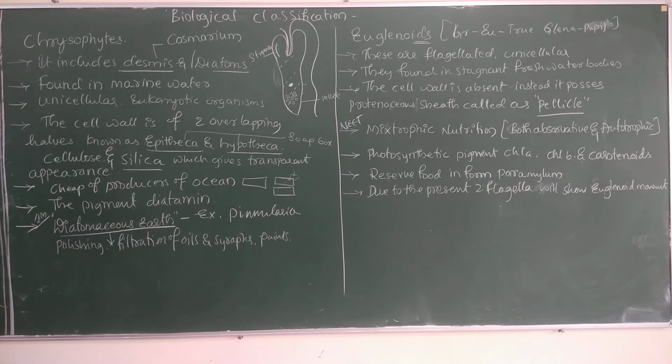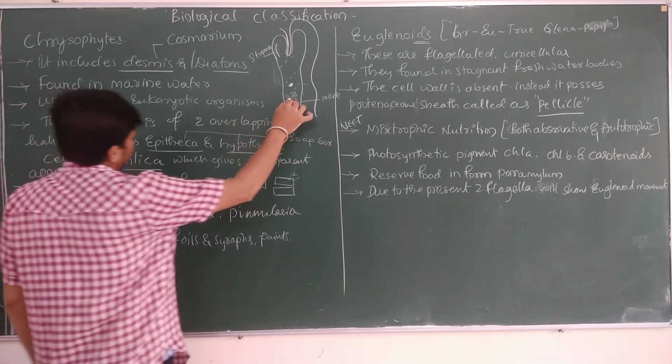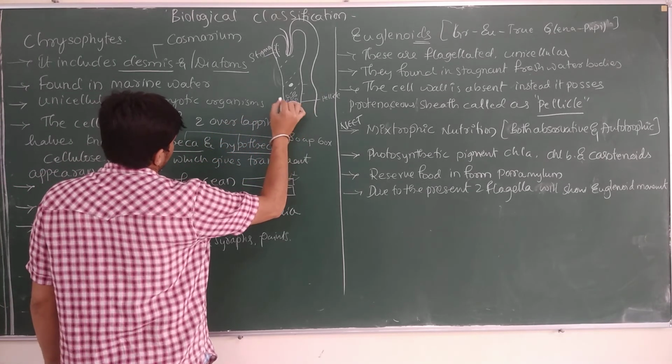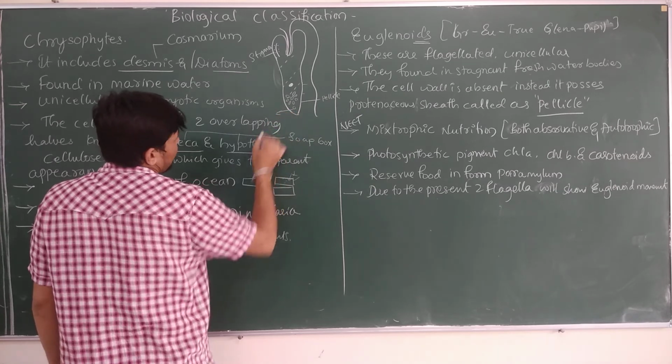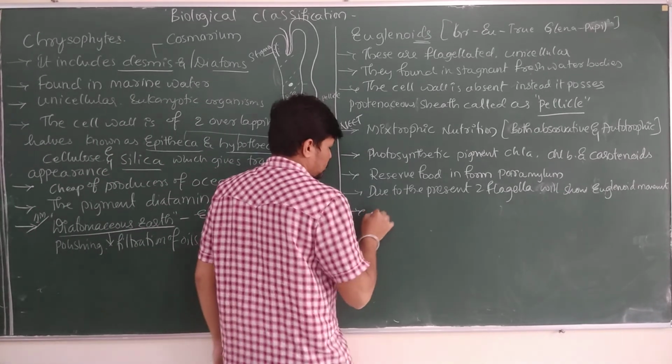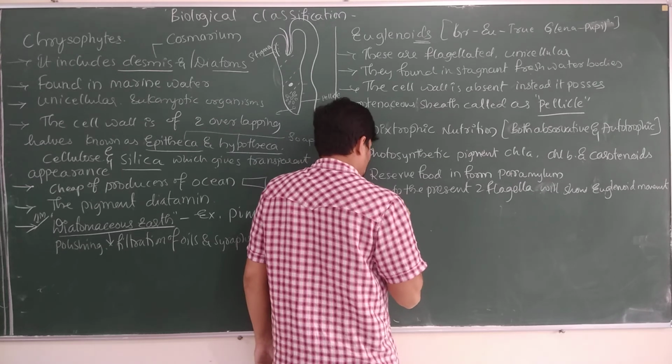Especially there is a contractile vacuole present inside the body of Euglena. Those contractile vacuoles help in osmoregulation, that is, the removal of excess fluid from the cell.